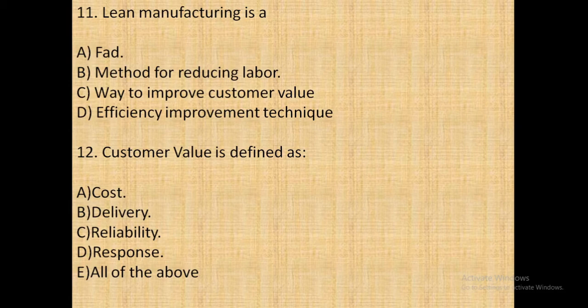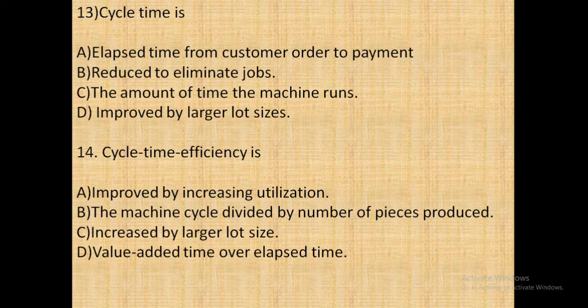So the next question, lean manufacturing is a way to improve customer value. Customer value is defined as, the options are cost, delivery, reliability, response and all of the above. So here the answer is all of the above. Next question, cycle time is: the options are elapsed time from customer order to payment, reduced to eliminate job, the amount of time the machine runs, improved by large lot size. So here the answer is elapsed time from customer order to payment.